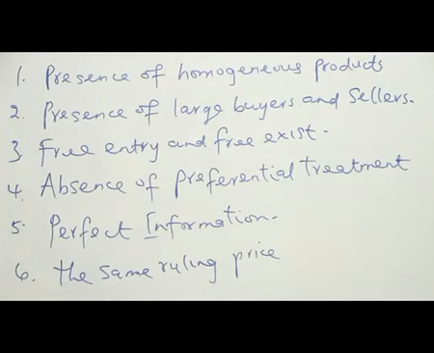The last one, the same ruling price. From our definition, we said no one can influence the price of the commodity. That is to say, in this market, there is a prevailing price. So either a buyer or a seller, no one can change the price. They will take it according to market forces. That's why I said a perfect market is a situation where prices of commodities are determined by market forces. That is, supply and demand are the ones dictating the price. Not a seller or a buyer determining the price, but the price is determined according to market forces.